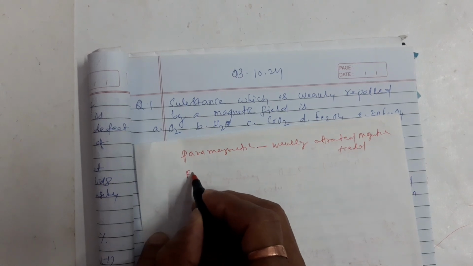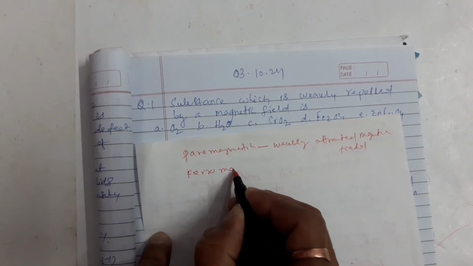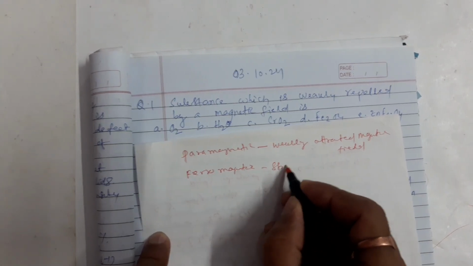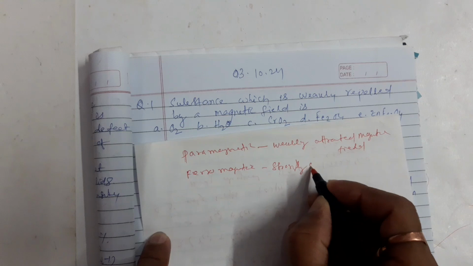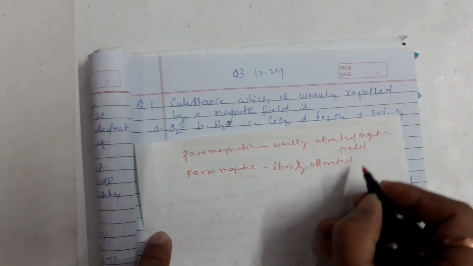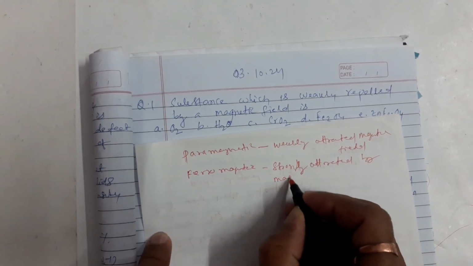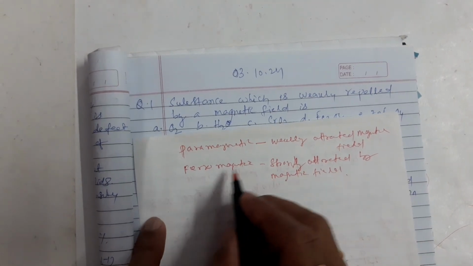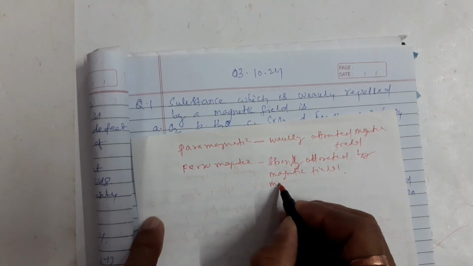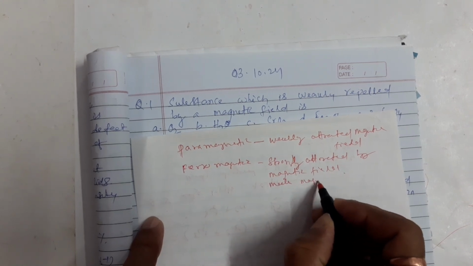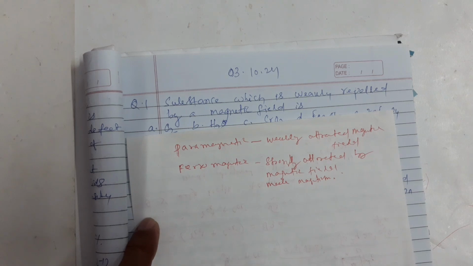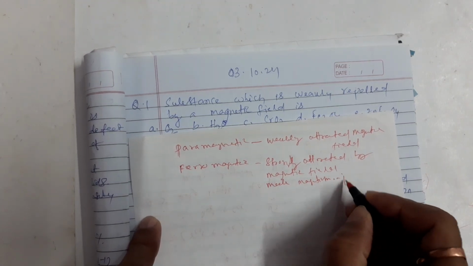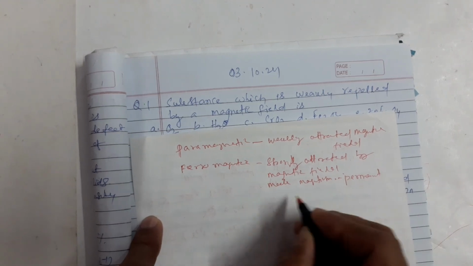Then ferromagnetic, strongly attracted by the magnetic field, and these ferromagnetic substances are made permanently magnetic. These are also called permanent magnets.